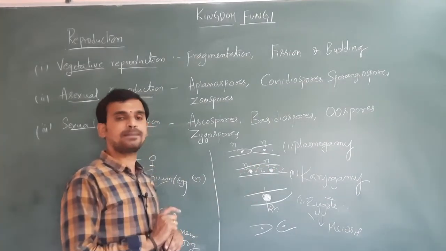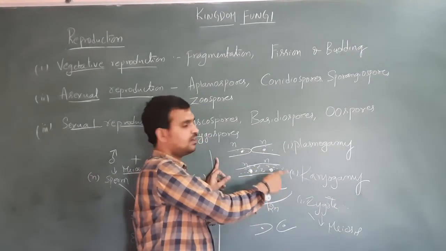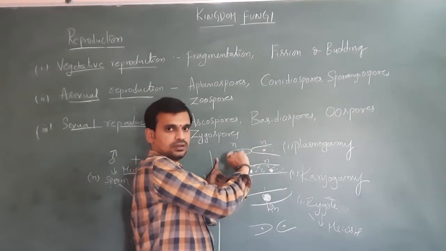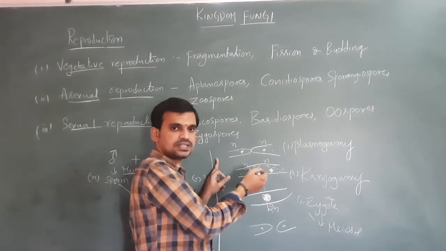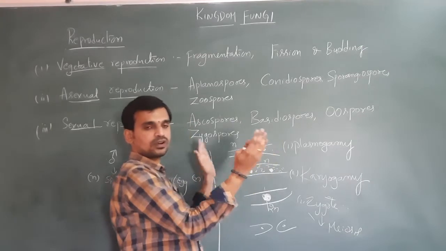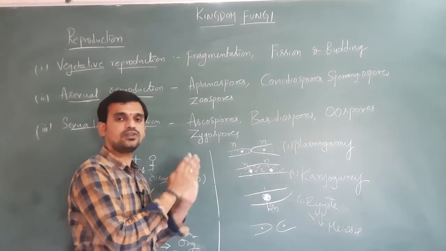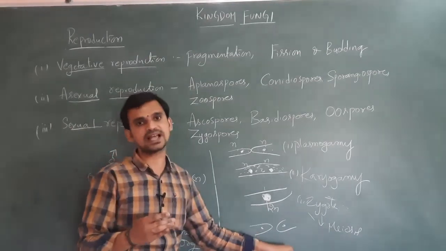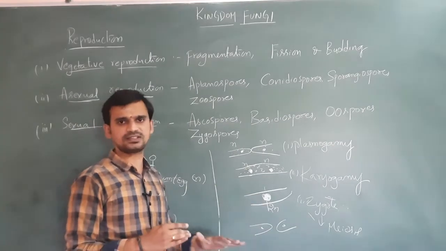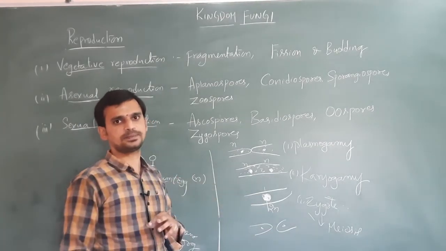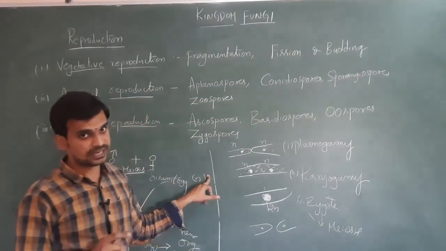In some fungi what happens? Soon after plasmogamy, karyogamy will take place. The two protoplasms present in the two hyphae will be fused as soon as plasmogamy is completed. The protoplasm will be fused, later the nuclei will be fused. The nucleus develops into a zygote, and the zygote undergoes meiosis and produces the haploid hyphae. Each and every step takes place very fast, continuously, in some fungi. But in some other fungi, how the reproduction takes place is very important.